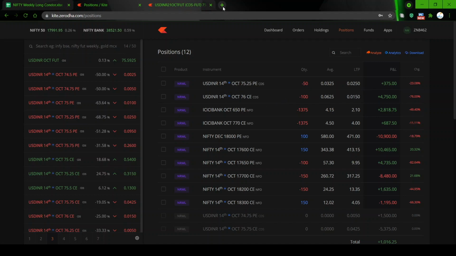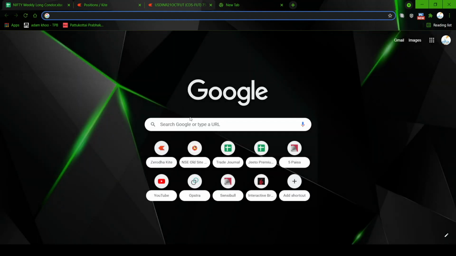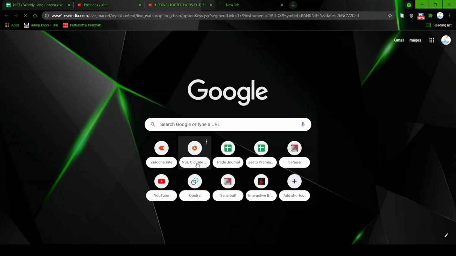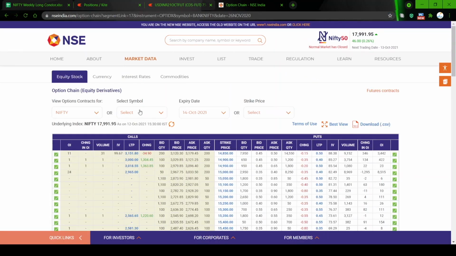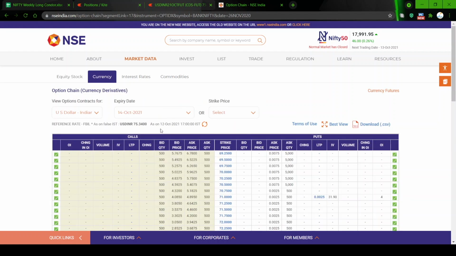So let's see where the spot is. That would be interesting. Let's see currency, because the reference rate will come. 75.34. This is where the spot is. Okay, 75.34. If tomorrow the market goes up, this rate will also slightly go up.